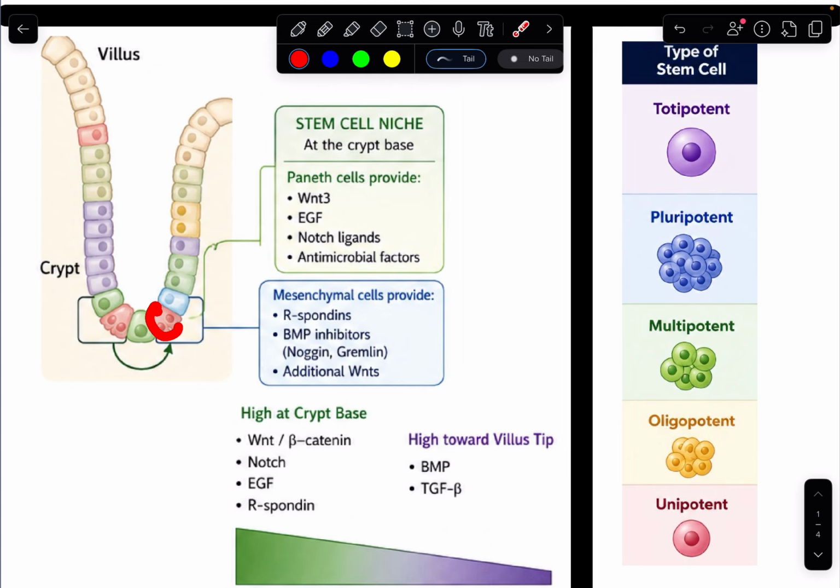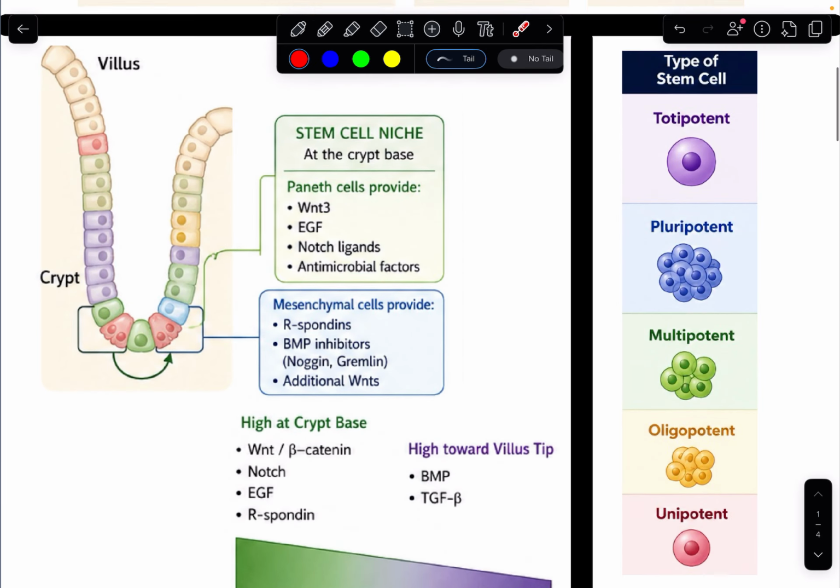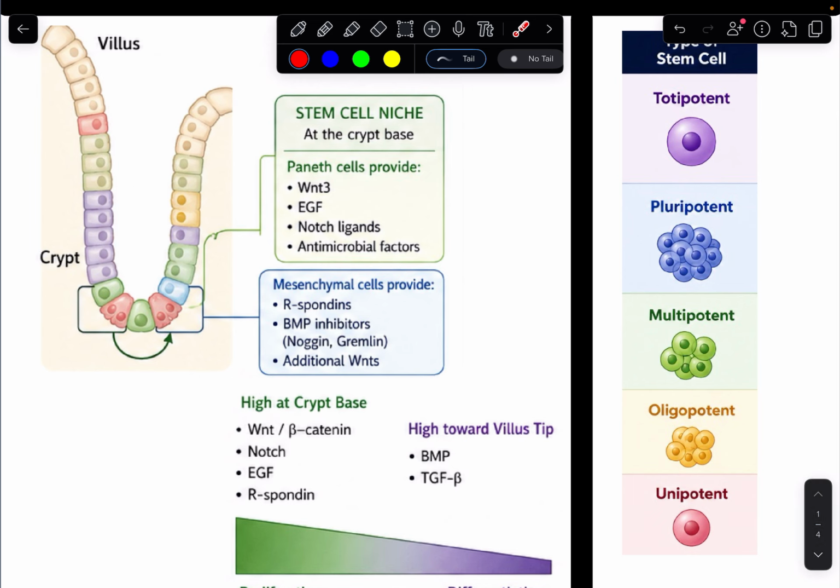So these stem cells that sit at the very bottom of these crypts are what are called multipotent stem cells. So they can become cells like these enteroendocrine cells. They can become goblet cells. They can become transit cells that facilitate the further division upwards as you're moving up into these crypts. But they're limited, where they can't become nervous tissue, for example.